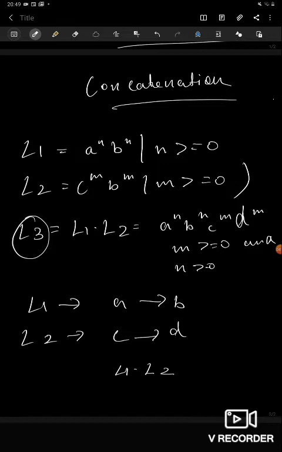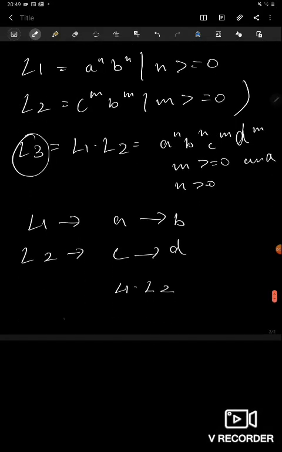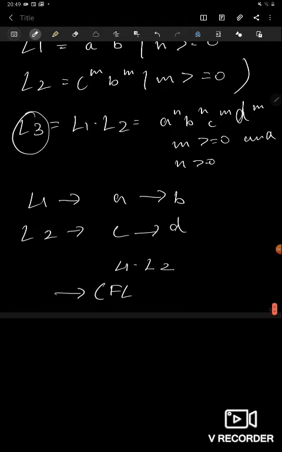So we can create a PDA which will first push for A's, pop for B's, push for C's and then pop for D's. So it can be accepted by a pushdown automaton. Hence this will become a context-free language. What we get from this discussion is that CFLs are also closed under concatenation.